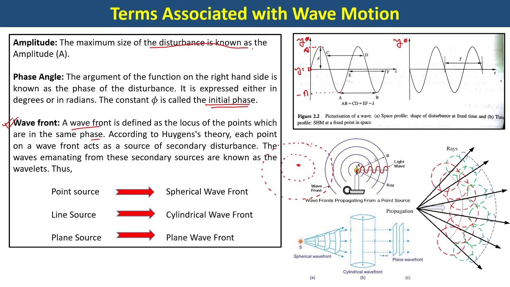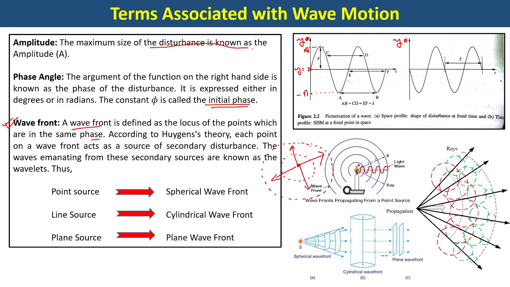So if this is the point of disturbance, something happens. Suppose you just have thrown a stone into the surface of the water, because of which the water wave started. So in that case, what will happen? The disturbance will propagate equally in every direction. It is not that the waves are getting created only in this direction. No, waves will get created in this direction also, in this direction also.